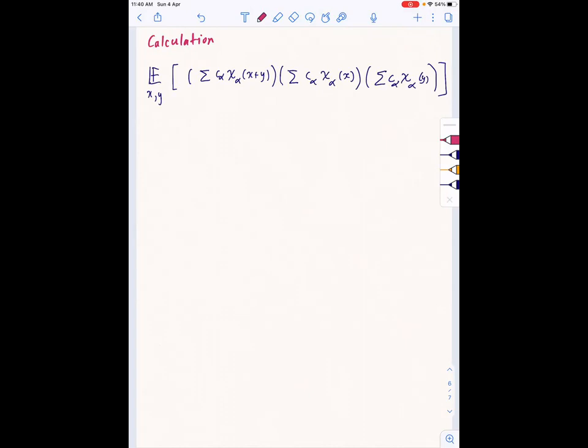Now what happens when we expand this out? Just consider some particular cross term and see what happens there. What is happening to a cross term?